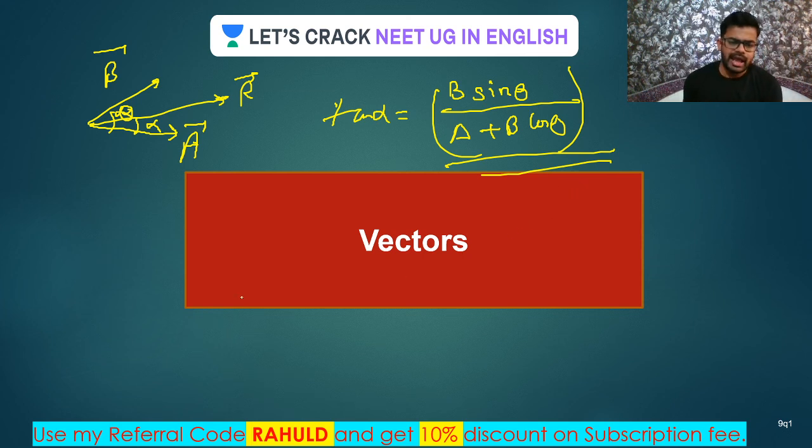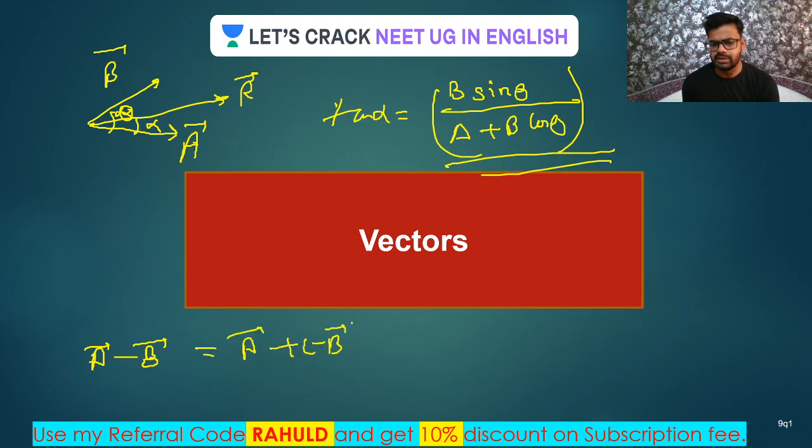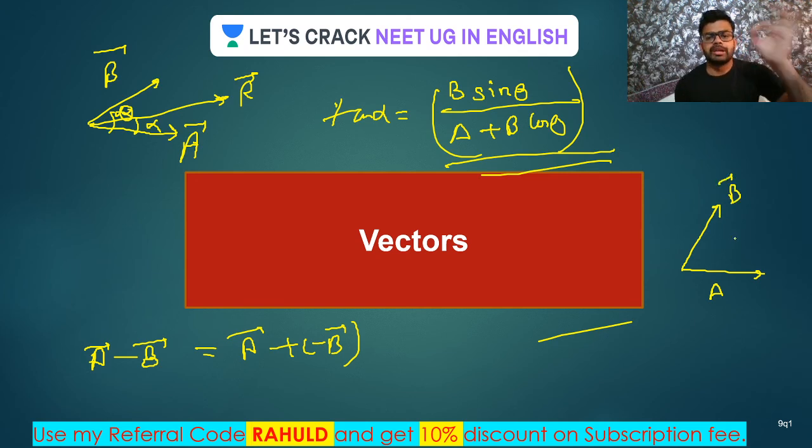After that, I will talk about the subtraction of two vectors. Let's say this is vector A minus vector B. I need to subtract these two vectors, so I can write it is just an addition: vector A plus of minus of vector B. Got it? So how will we represent it? Let's say this is vector A, and let's say this is vector B. So what will be the minus B? Whenever we multiply a minus sign with a vector, its direction is reversed. So this is the minus B vector, my dear friends. So what is the resultant of these two, A and minus B?